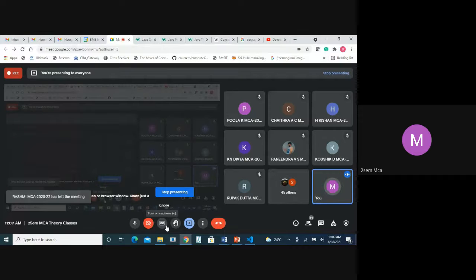Only Rupak and Kaushik are able to answer. How about others? Others are also there in the class, right? Yes, others also have to get involved. You have to interact. Recollect what you have studied in your degree. Recollect and say, please.